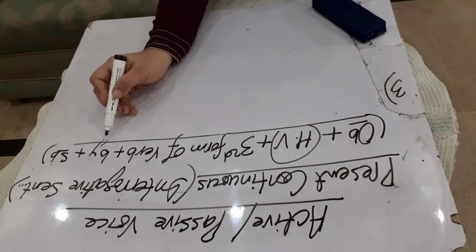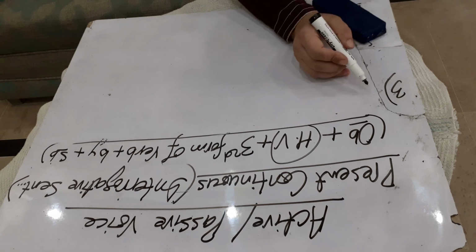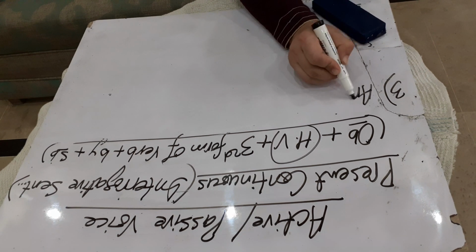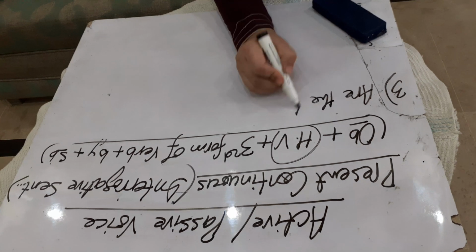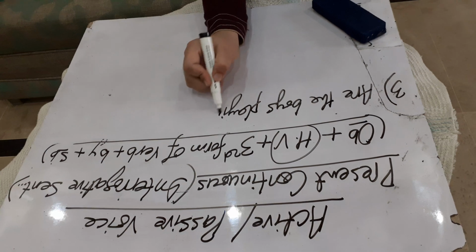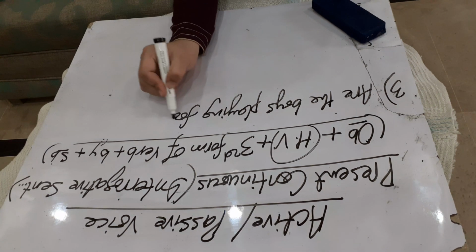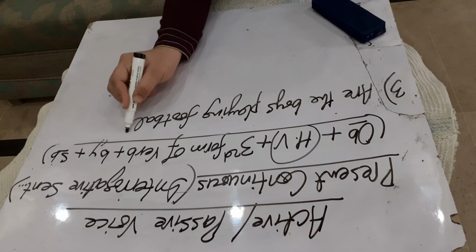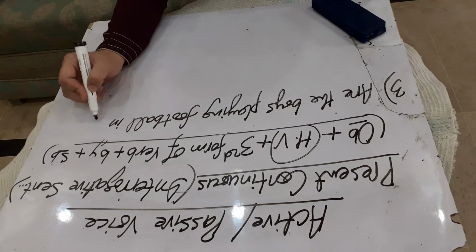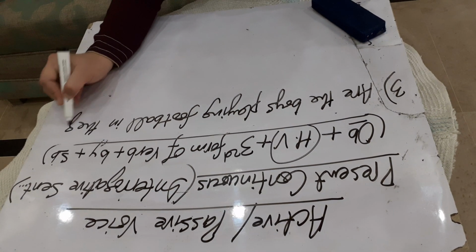This is the formula of passive voice. Now I'll write the active voice. Are the boys playing football in the ground?